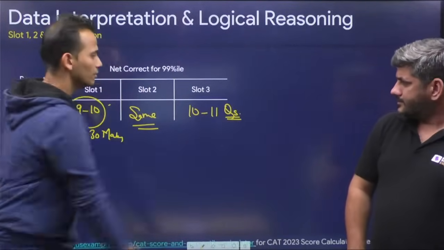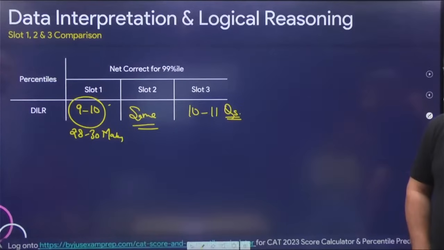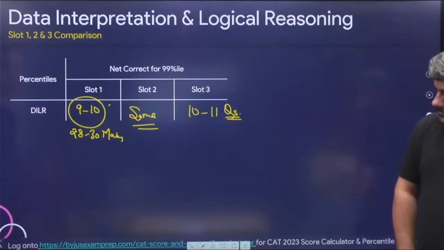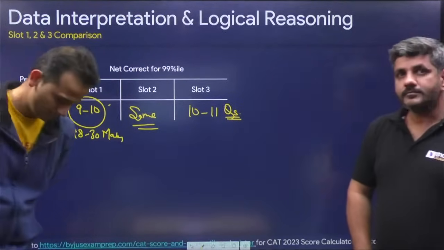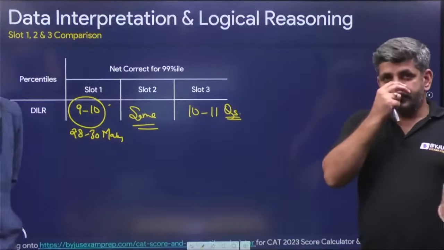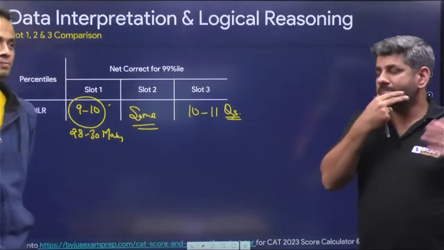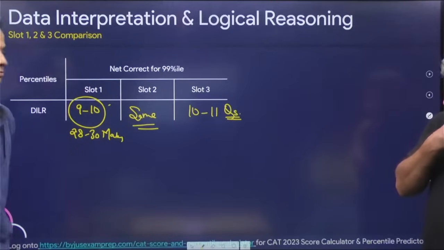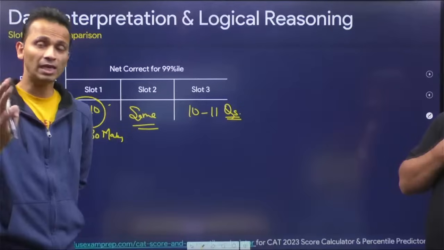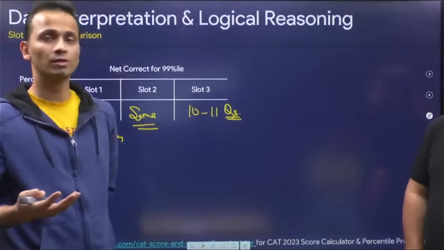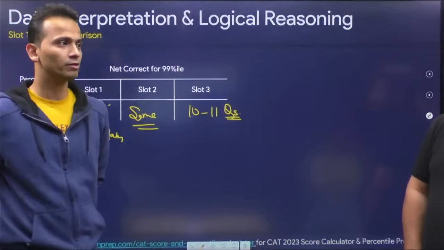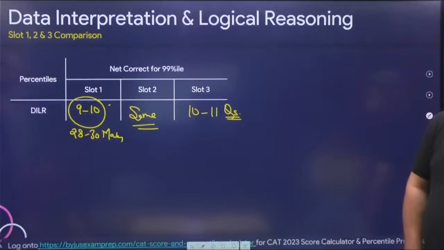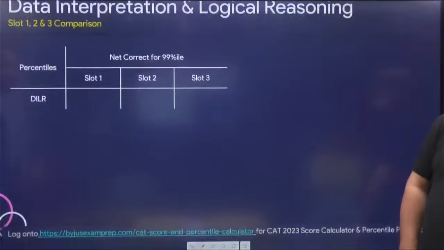But once again, all of this comes with the caveat that we need more students to fill in the score calculator for us to come up with a more accurate prediction. Right now, this is based on what we understand and what you all have spoken till now. And last year, our percentile predictor was more or less spot on, bang on. It was running within a 0.15 range.